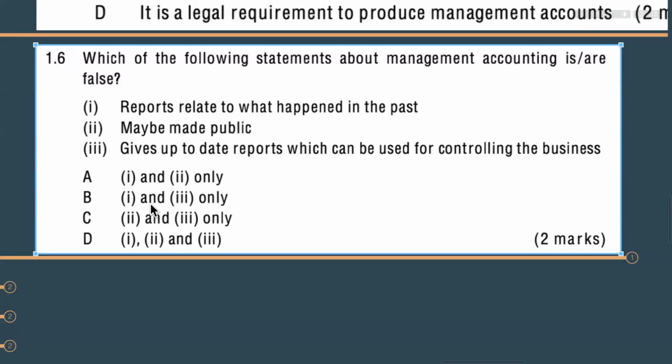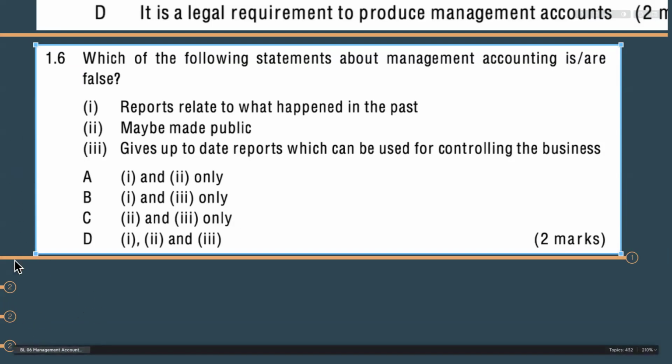So, may be made to public. So, we can, 2 and no. Okay, let's see. Reports related to what happened in the past, it is a false statement. So the first one should be there. So C we can eliminate here because the first option is not in the false one. So we can eliminate the C as an answer here, right? So C is not an answer. So student, this is how you have to think, okay? C is not an answer right now.